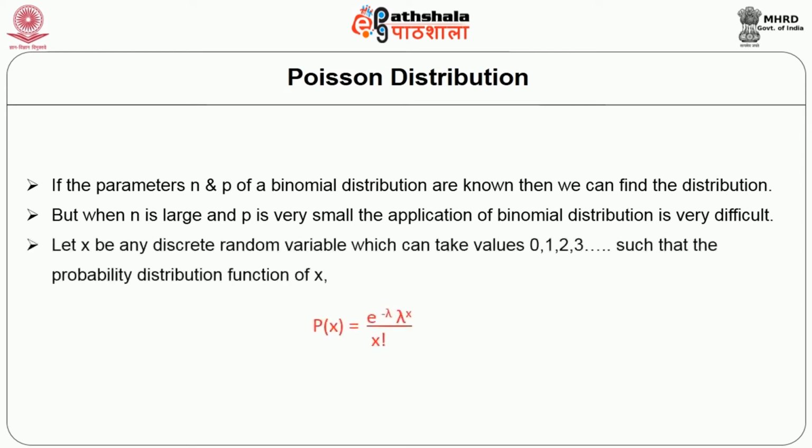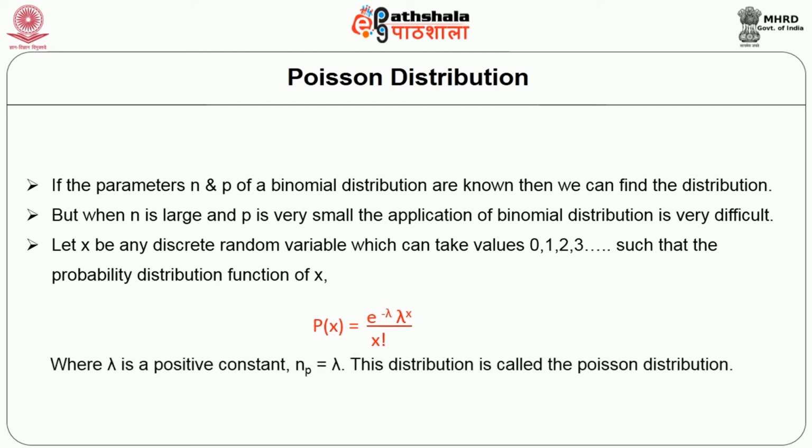Let x be any discrete variable which can take values 0, 1, 2, 3, up to infinity, such that the probability distribution function of x is, for example, P(x) = e to the power of minus lambda, times lambda to the power x, divided by x factorial. Here lambda is a positive constant, np is equal to lambda, and this distribution is called the Poisson distribution.